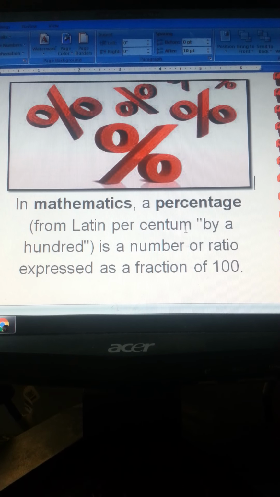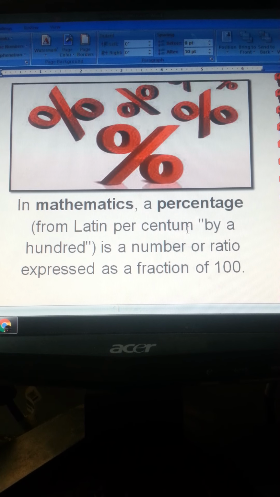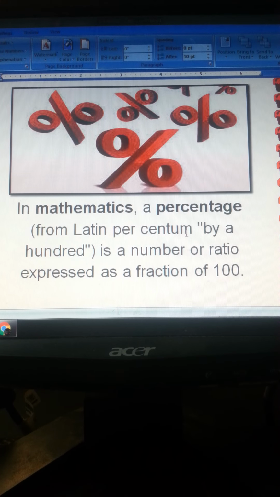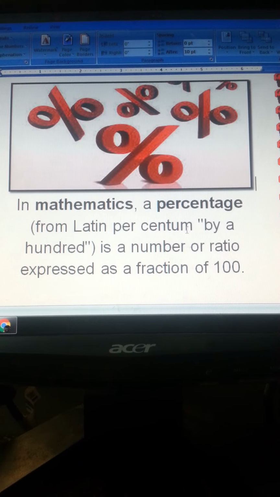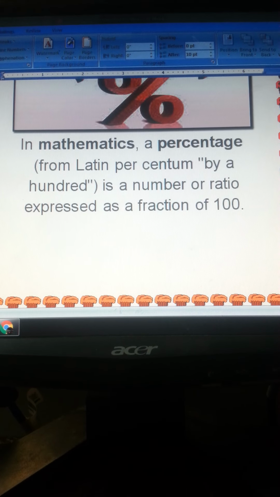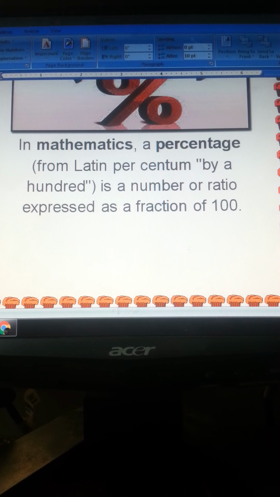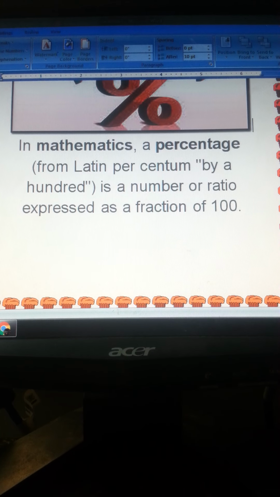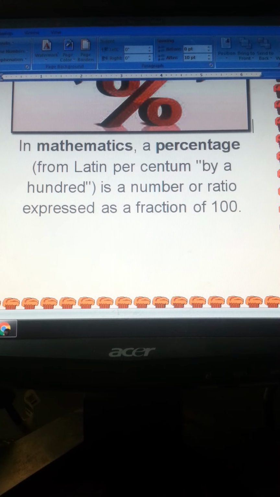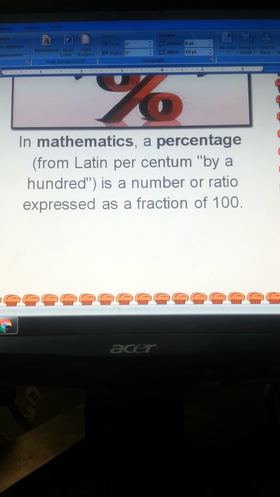Percentage is simply a ratio, and it shows a fraction based on how much part it is, and the total part is 100. This word percentage also came from the Latin language, and it is based on centum. Centum means 100, by 100. So that completely shows the real meaning of percentage, that it is based on 100.